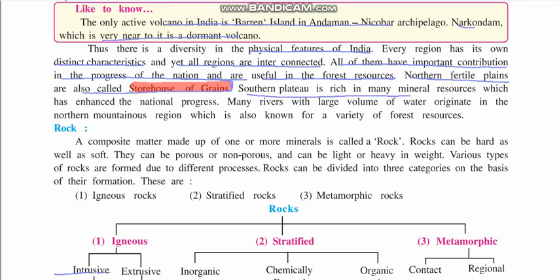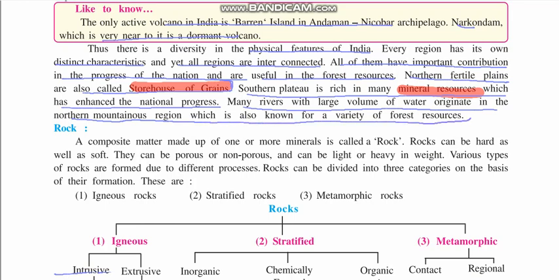Southern plains are rich in minerals, which has enhanced the national progress. They are very important for mineral resources. So the southern side of India is important for mineral resources. Many rivers with a large volume of water originate in the northern mountain region, which is also very fertile for the forest resources, and that's why there are a lot of forests in this part of India.